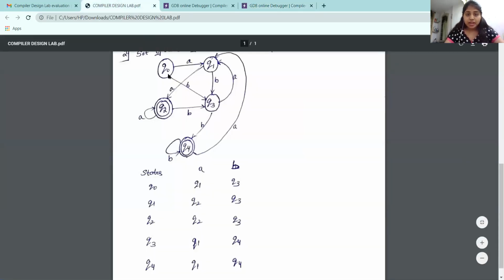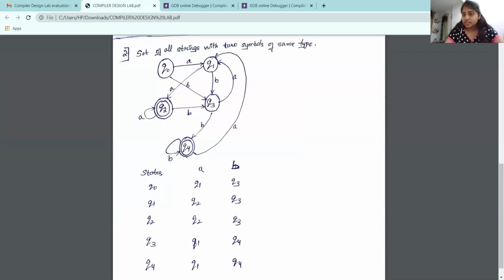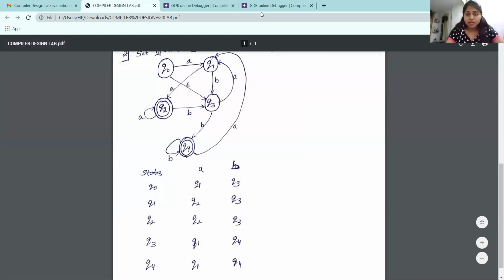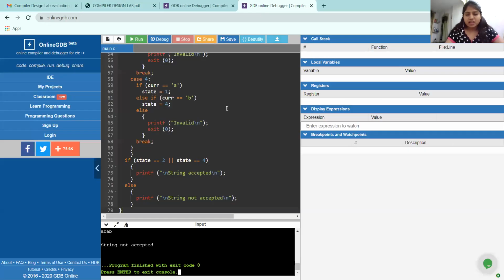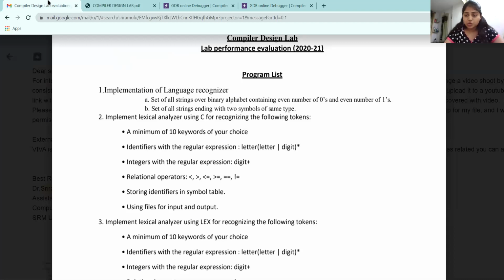At A it goes to Q1, and at B it comes to Q3. Again A goes to Q1, and again B comes to Q3. Hence it doesn't reach the acceptance state, and the string is not accepted by the given finite automata, which doesn't satisfy the given condition, that is, ending with two symbols of the same type. Yeah, this is all about the second question.